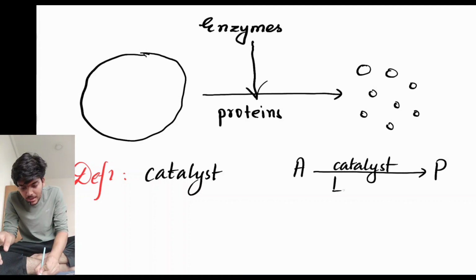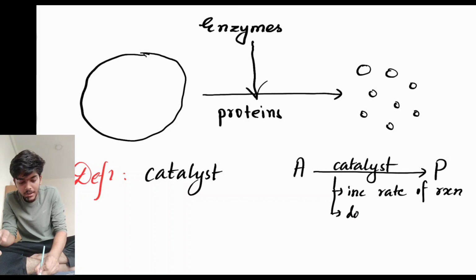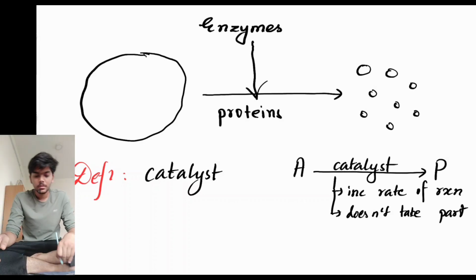So catalyst, it increases the rate of reaction. However, the catalyst itself does not take part in reaction. So that's what a catalyst is.